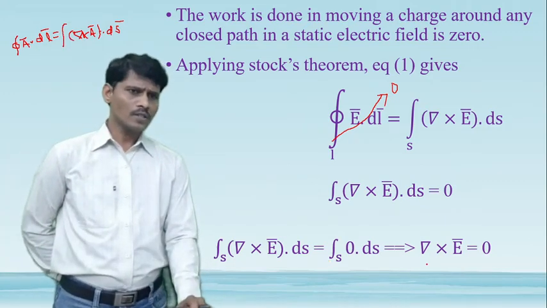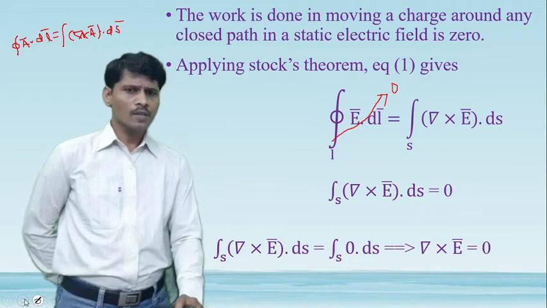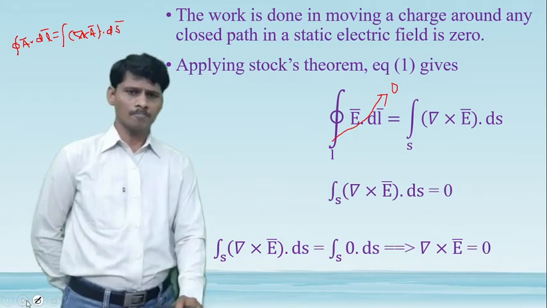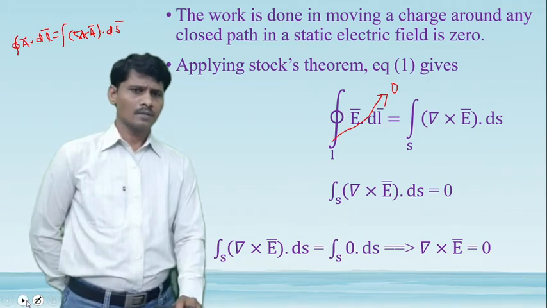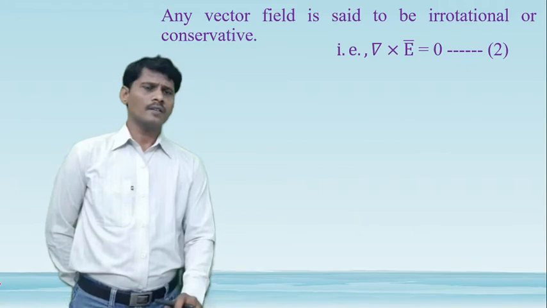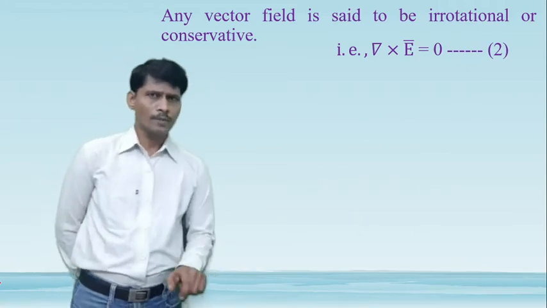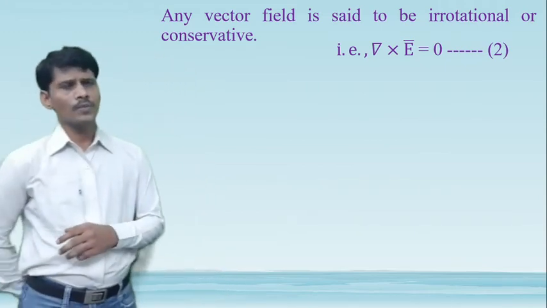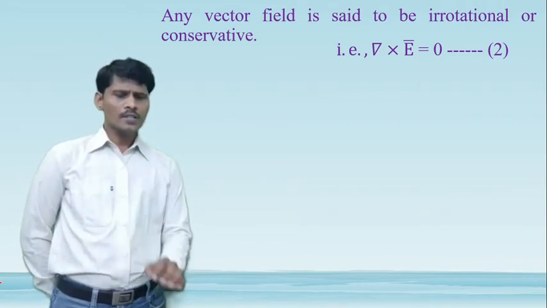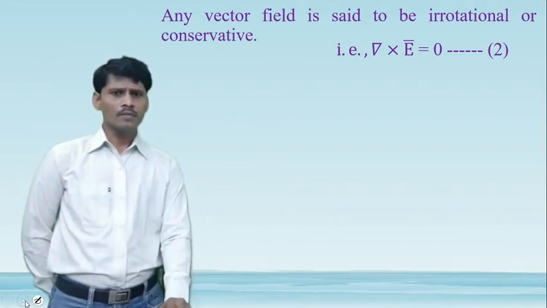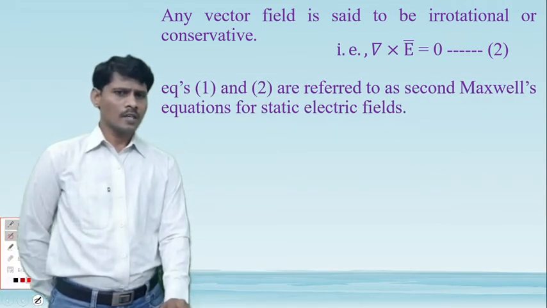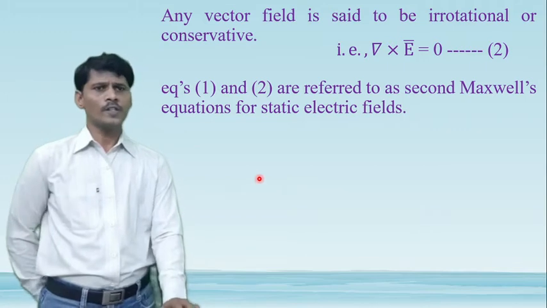So this equation is called the differential form of the Maxwell equation. Any vector A bar is said to be an irrotational field. What is the condition of the irrotational field? Del cross A bar is equal to 0. If that condition is satisfied in a given system, then the vector A bar is said to be an irrotational field.